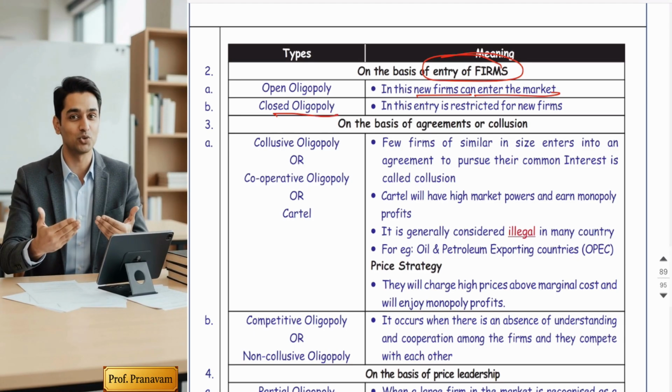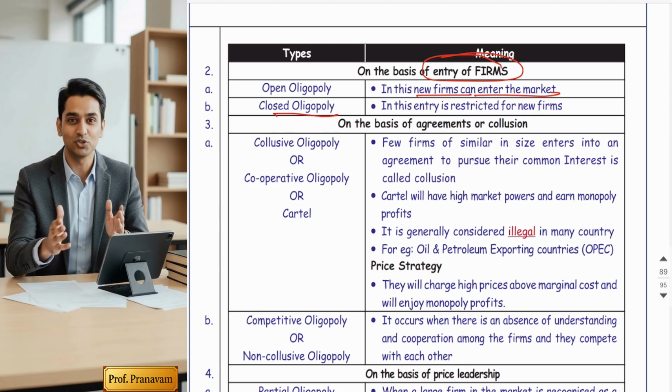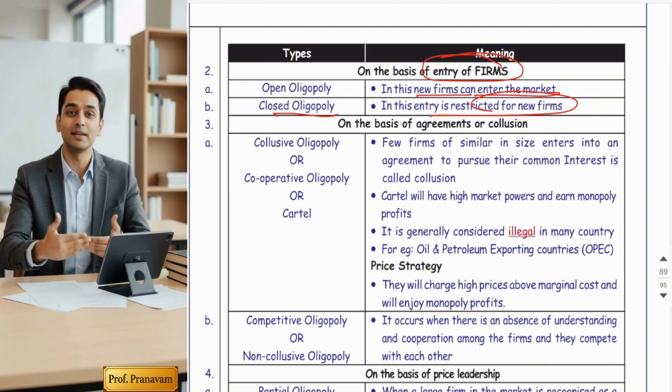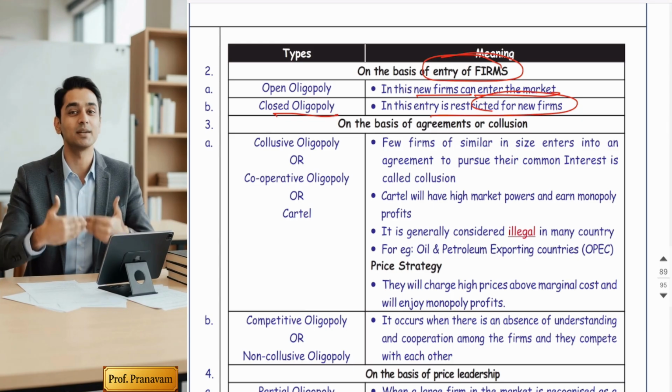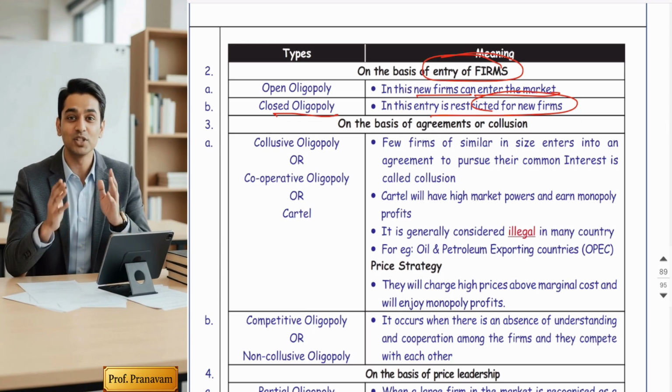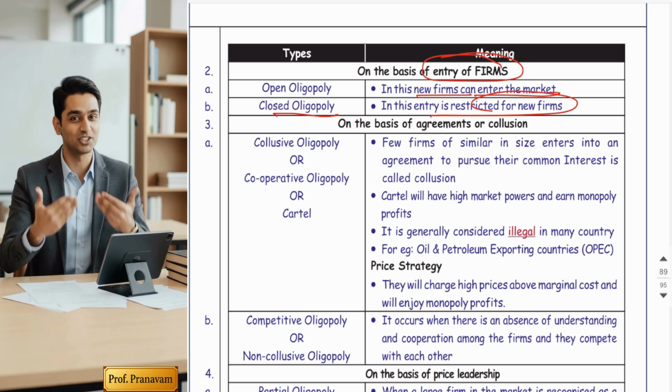Closed oligopoly is the totally opposite. Closed oligopoly means entry for new firms is actually restricted. It means the existing few sellers never allow new sellers to start a business and survive in this market, because they want to enjoy the luxury of fewness.